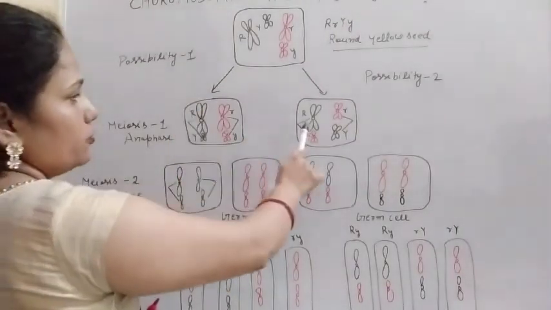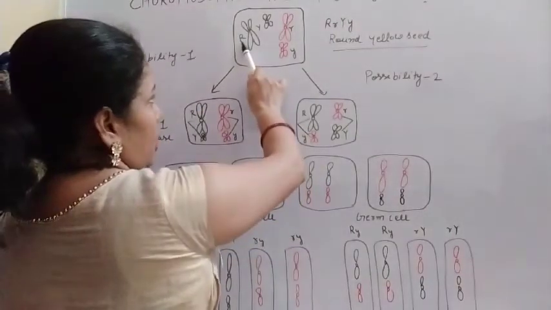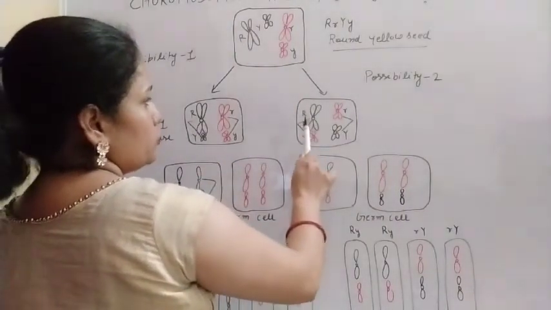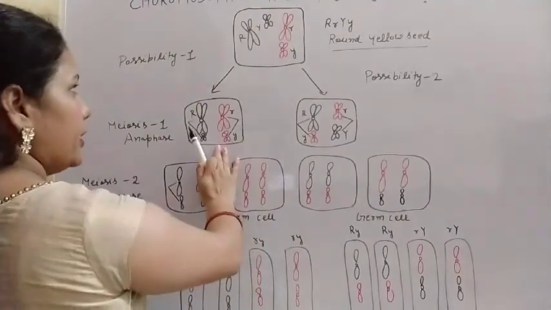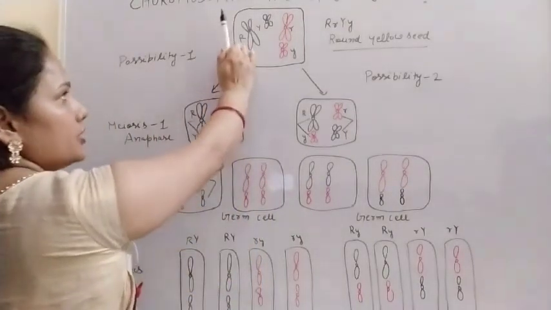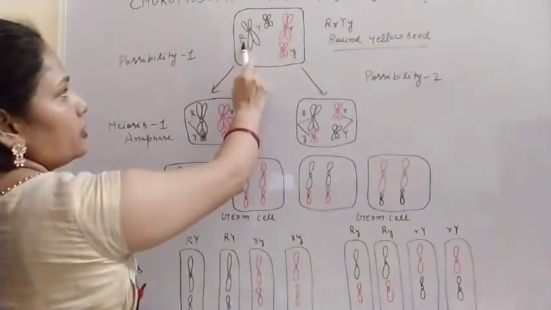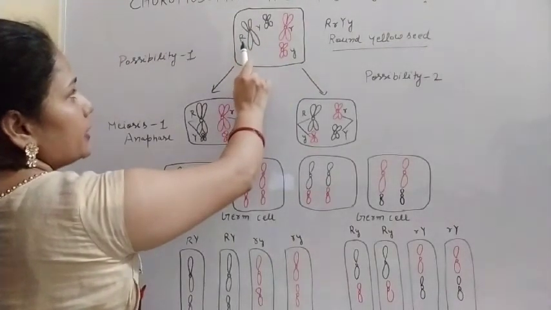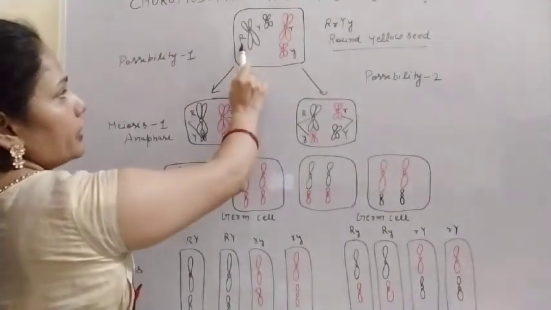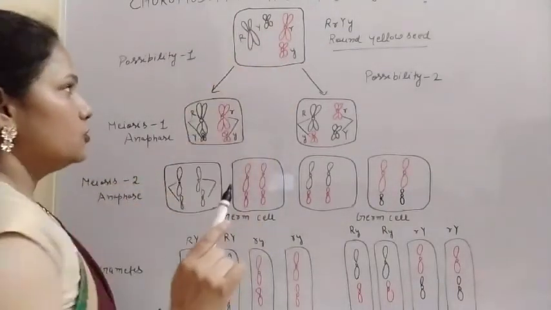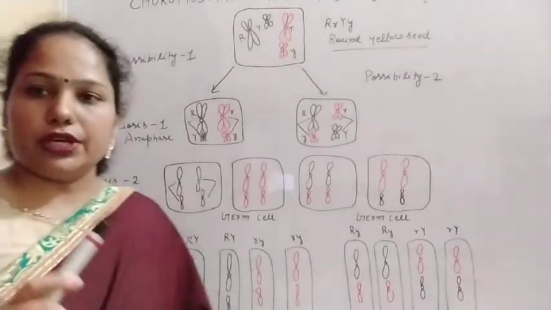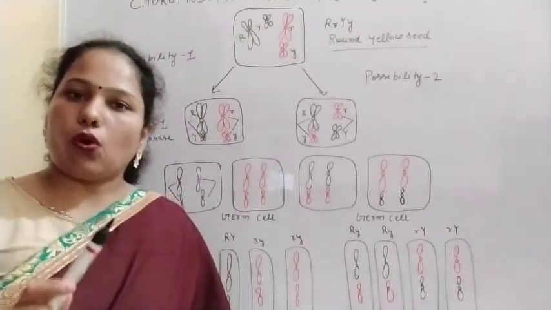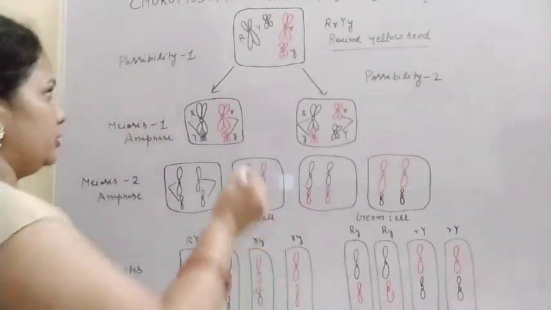In the second possibility, this capital R chromosome can be with the small y chromosome. So they are independent. When this capital R is independent, it can combine with small r, or it can combine with capital Y, or it can combine with the small y. So chromosomes behave independently, and they are also proving the law of independent assortment.